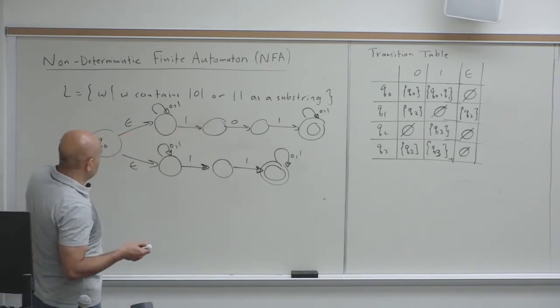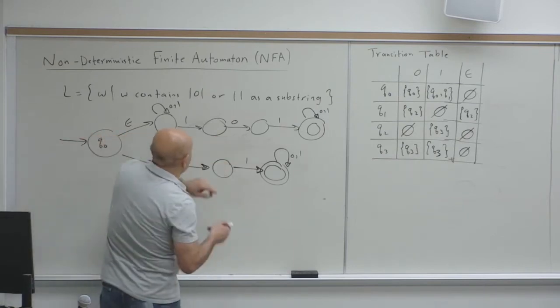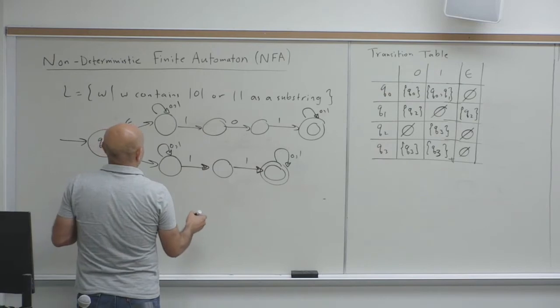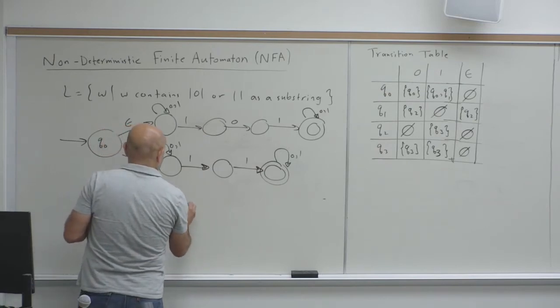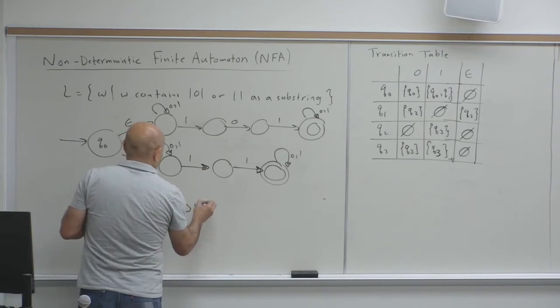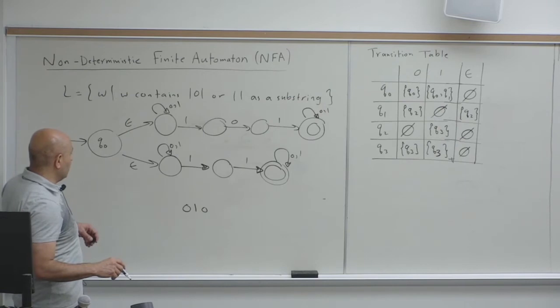So, for example, if a string does not have 1, 0, 1, like the string 0, 1, 0, this will be rejected.